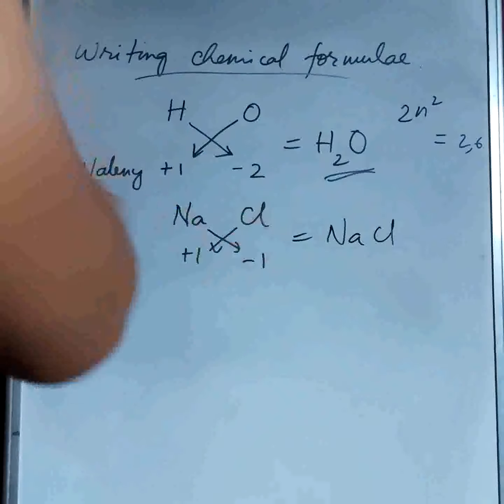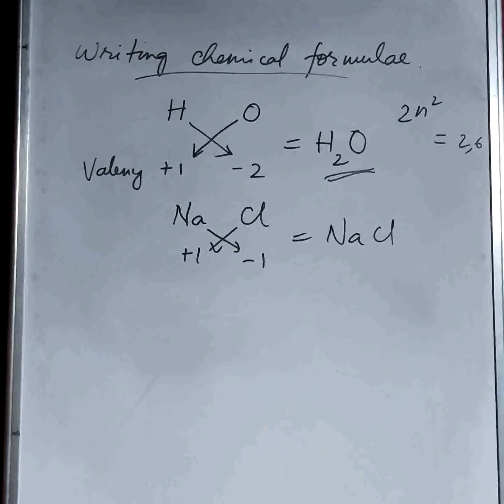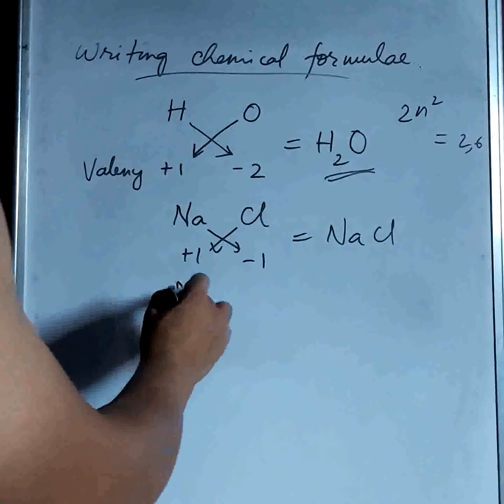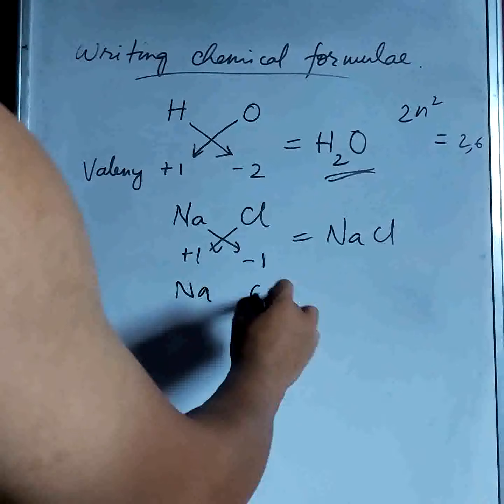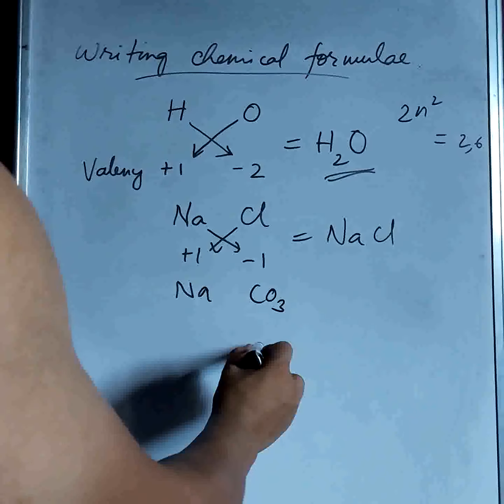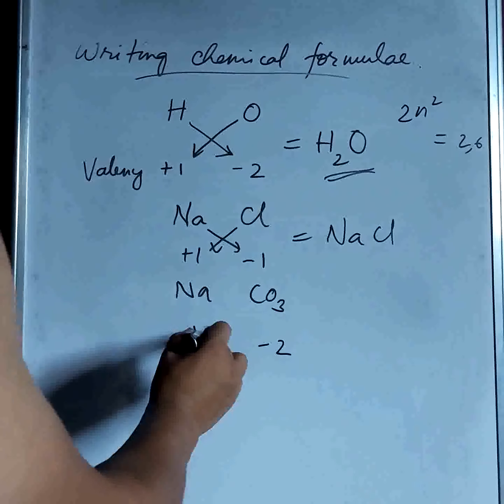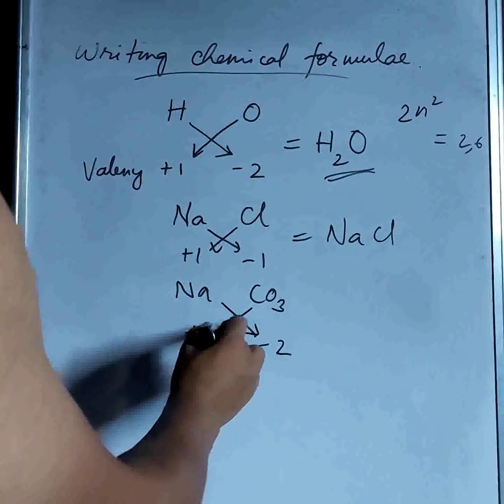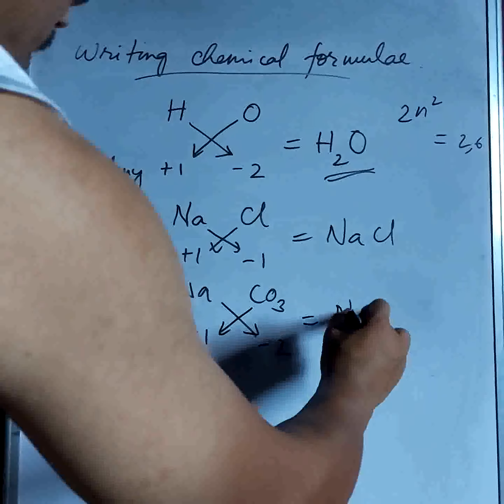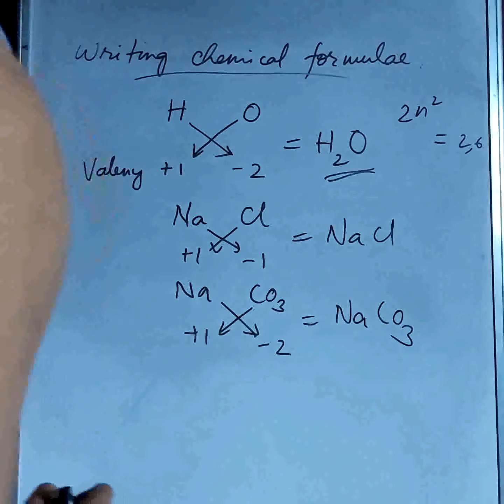We don't need to write the ones. If it is more than 1, we have to write it down to generate the chemical formula. Suppose sodium carbonate: sodium is +1, and carbonate, CO3, has -2 charge. So if we cross multiply, we get Na2CO3.